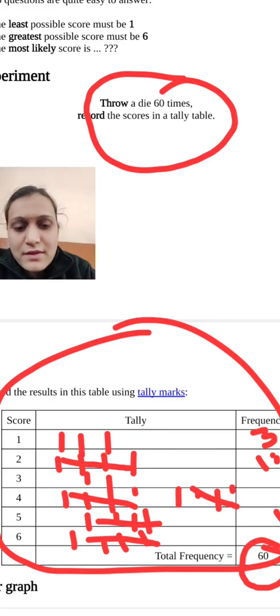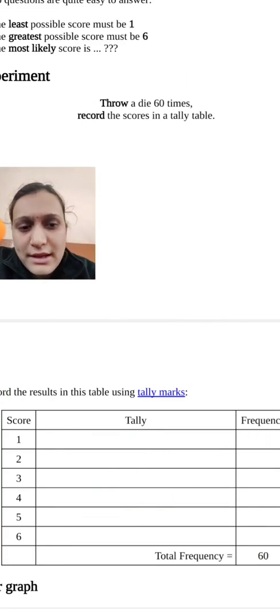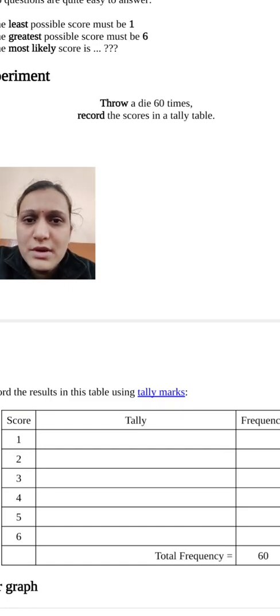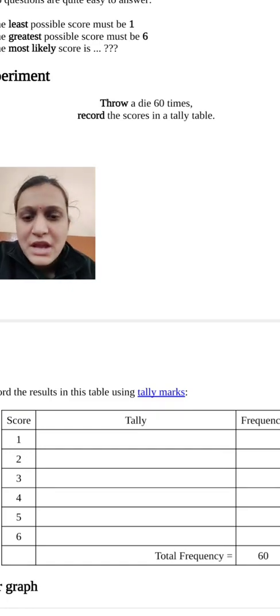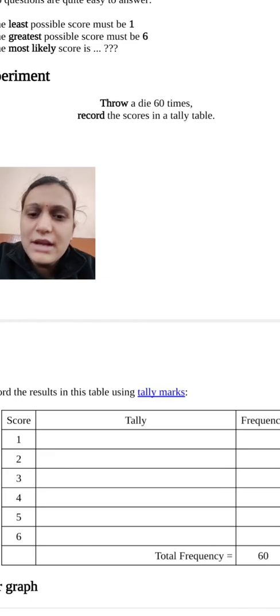The same activity we are going to do in our live class. That's why you are able to understand how to make a dice and how to do the activity with the help of dice. So in this video we have just understood the basics of data handling.